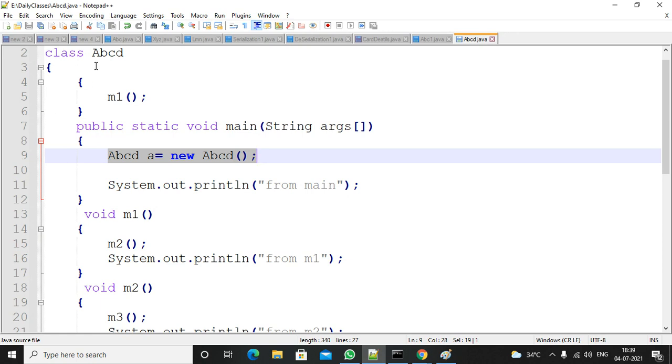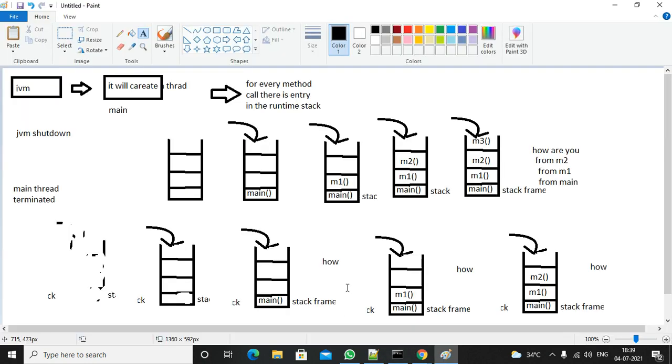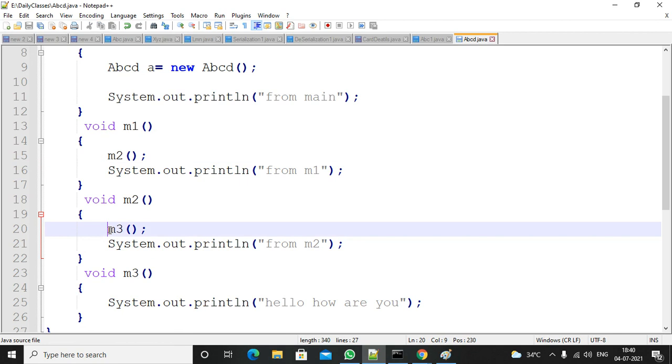Initial steps means identification of instance members and execution of instance blocks. While executing the instance block, there is a method call, the M1 method call. If a method call is there, it will enter the method call into the stack, so M1 will be entered. From M1, automatically M2 is there. That is a method call. It will maintain the same stack.